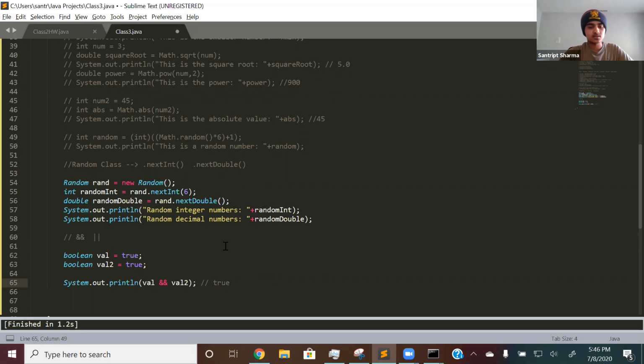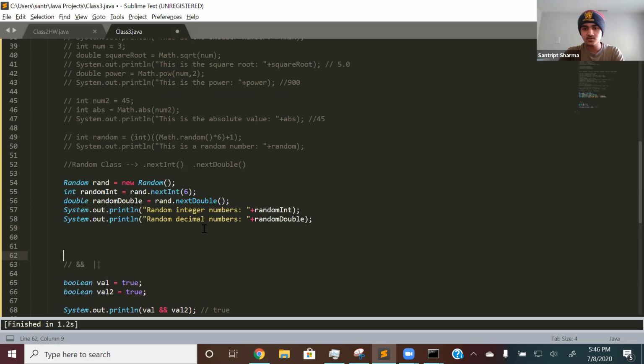And let me show you why. This will be a little bit confusing, but it's pretty easy if you memorize the thing that I'm about to tell you. It's actually the truth table. I'm not sure if you guys have heard of it, but let me show you what the truth table is. There are different truth tables for AND and OR. Let me show you AND first. True and true is equal to true. True and false is equal to false.